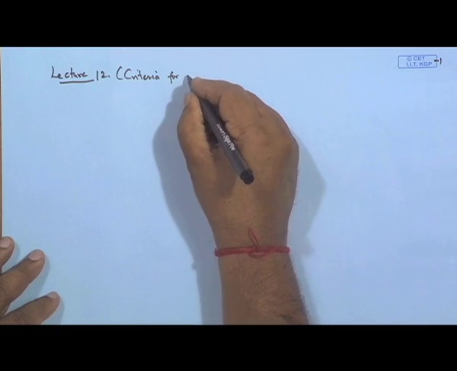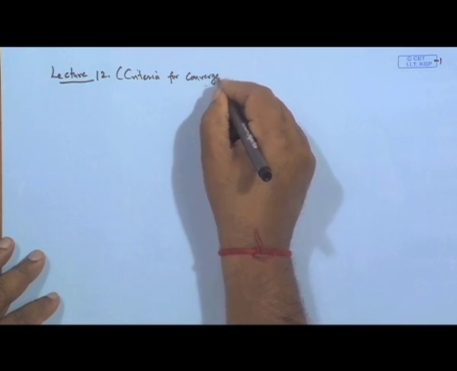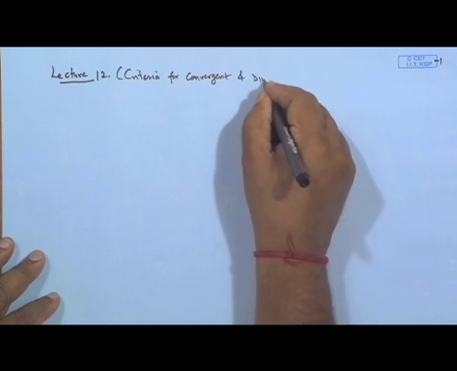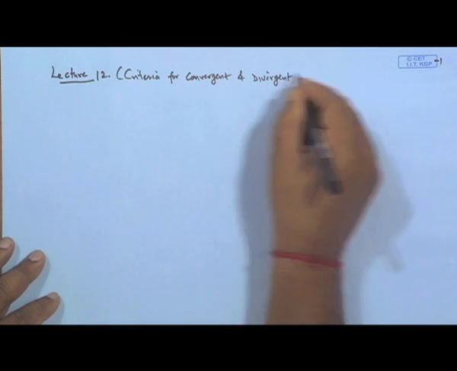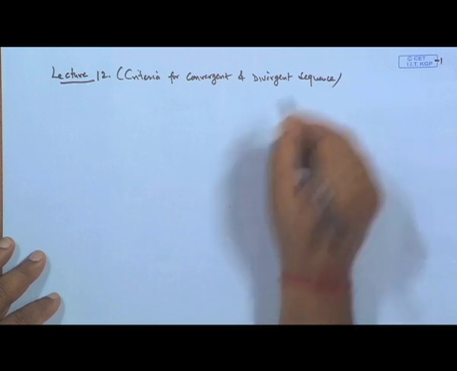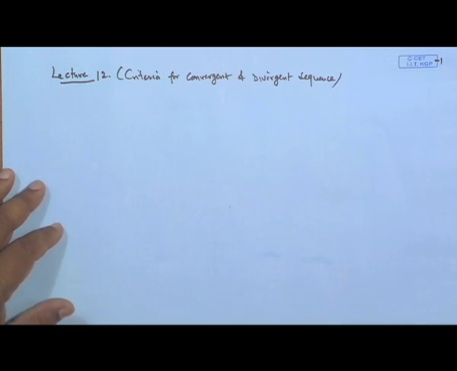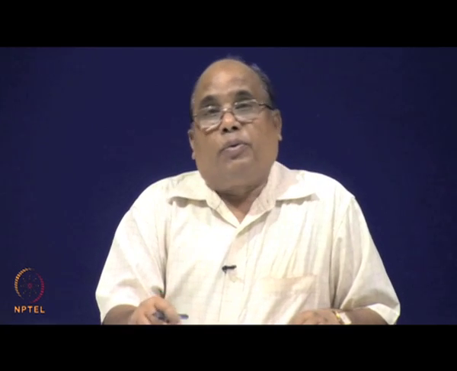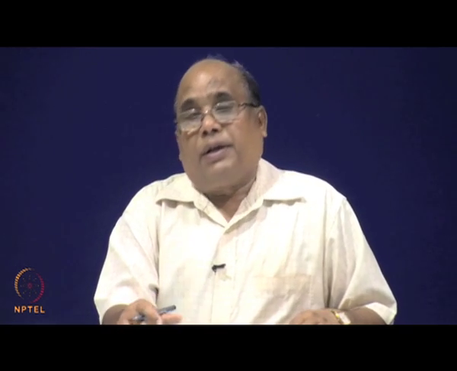So, today we will discuss the criteria for convergent and divergent sequences. We have already seen that if x n is a sequence of real numbers, then it is said to be monotone if there is a sequence of positive integers in increasing or decreasing order, such that the corresponding terms of the sequence x n 1, x n 2, x n 3 form a monotonic sequence.